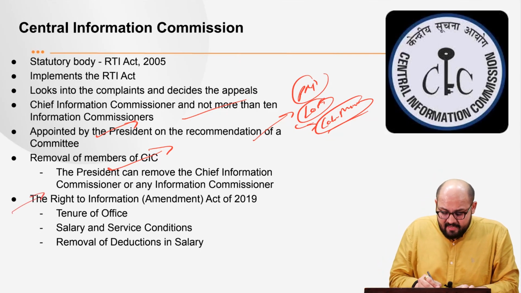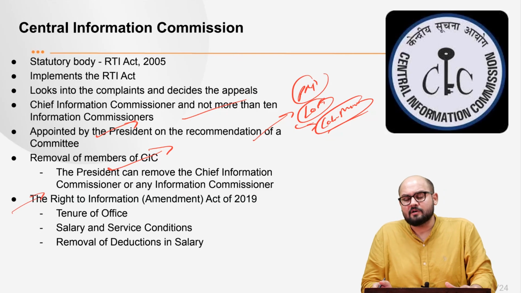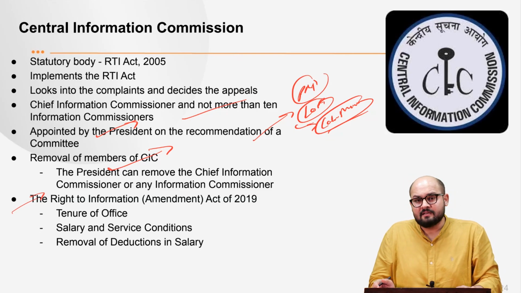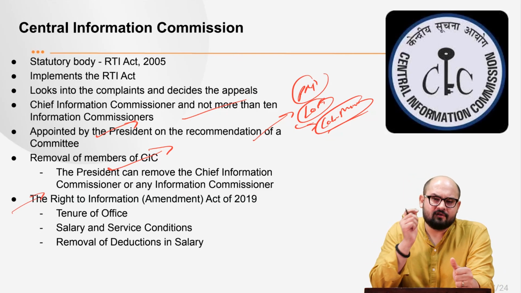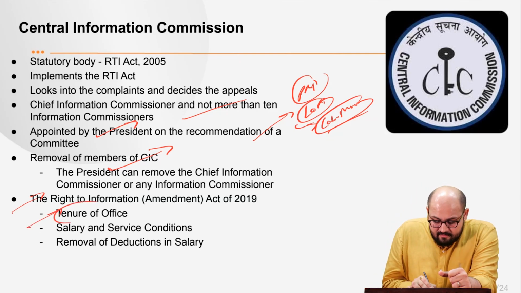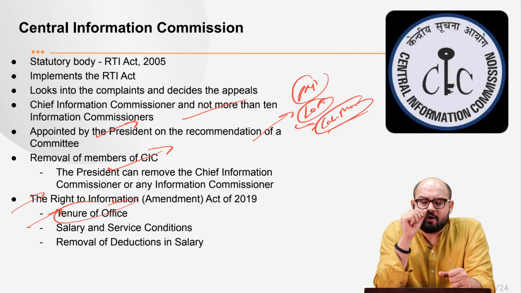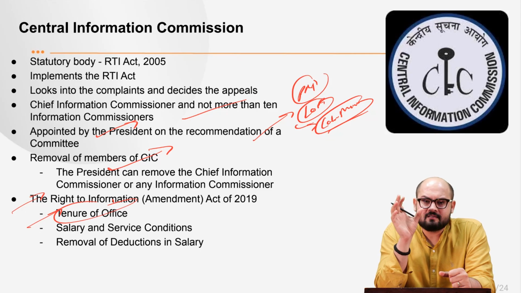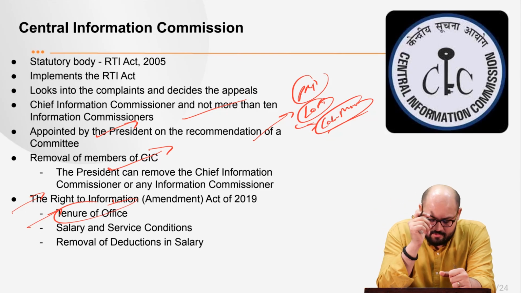Now, see, we had a very important amendment made in 2019 to the Right to Information Act. This significantly altered the power structure, and it made changes in the tenure of the office. Previously, the tenure was fixed at 5 years. But right now, the central government can determine the tenure of the Chief Information Commissioner and the other Information Commissioners.